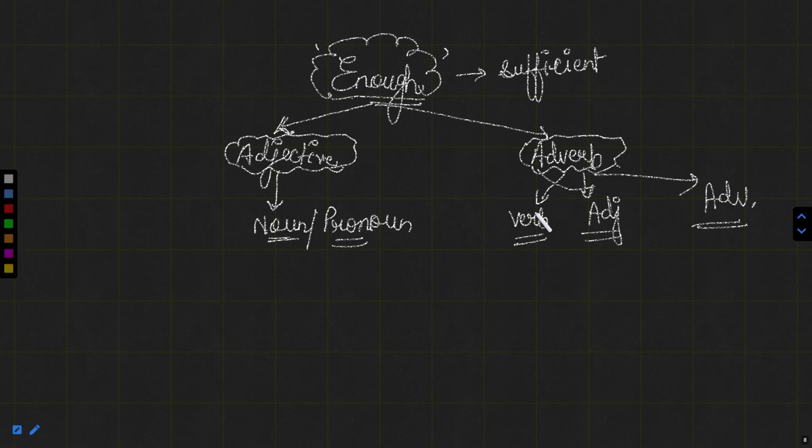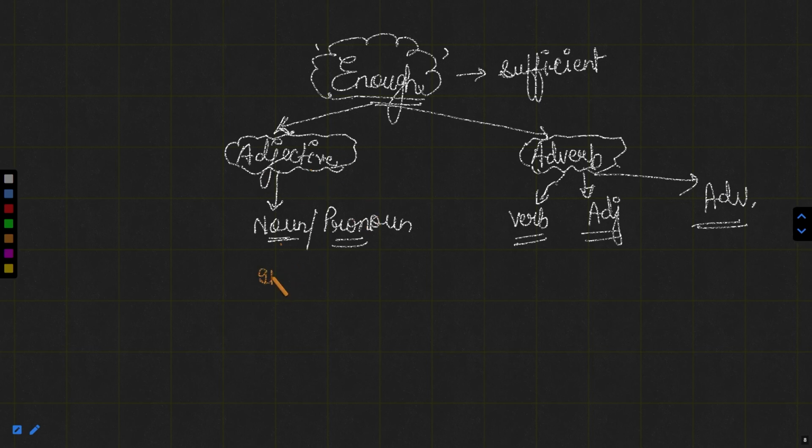That's it. Now, let us discuss another thing, which is again very important: the position of this word enough. What happens if it qualifies either a noun or a pronoun? That means if it is behaving like an adjective, what happens?